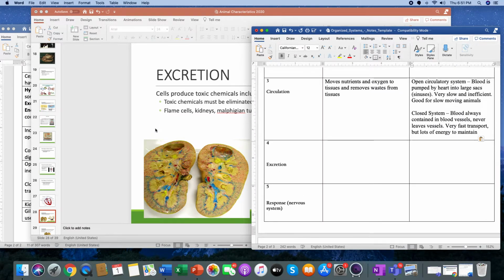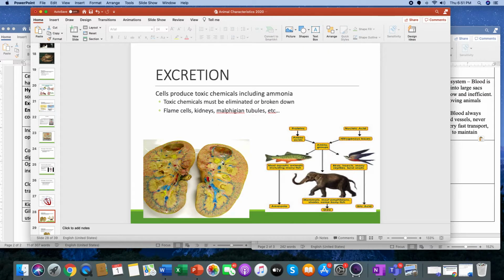So excretion, the slide says cells produce toxic chemicals, including ammonia. Toxic chemicals must be eliminated or broken down. Flame cells, kidneys, oh gosh, I looked up how to say it. You want to know what? I'm just going to delete it because I don't want to say it. We're just going to say kidneys.